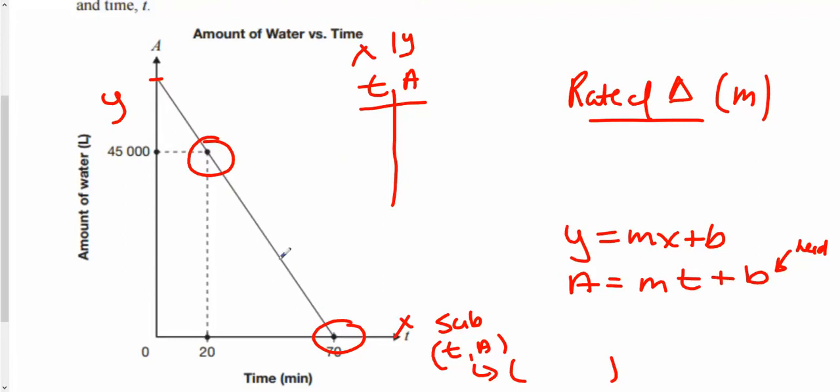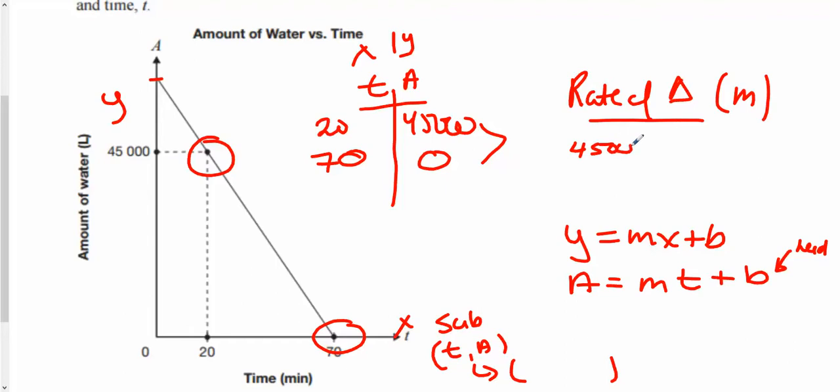So here my point can be 20. Here I have a point 20, 45,000. So 20, 45,000. And here I have the point nothing, 0. And I have nothing. That's not true. So I have the point 70, 0. So if I want to find the rate of change, it's my delta y over delta x. Or I could look at this and say, look, it's my